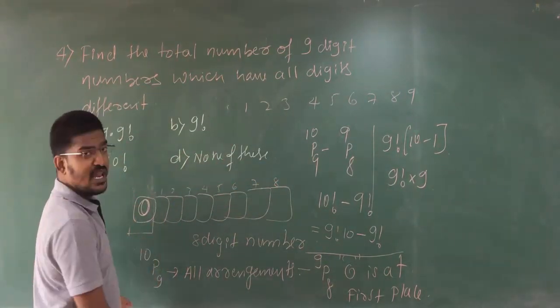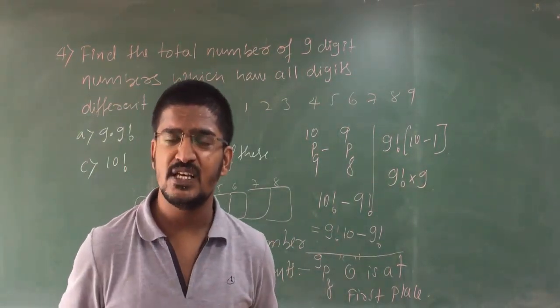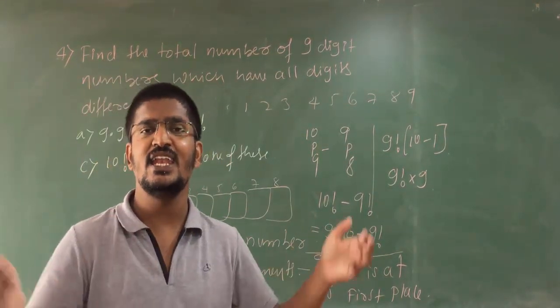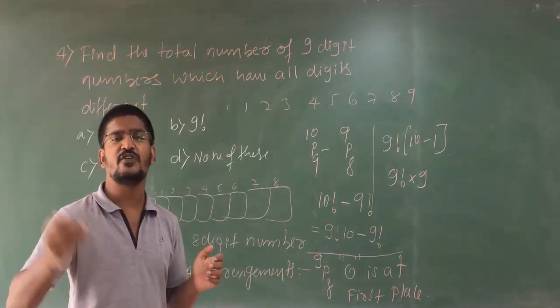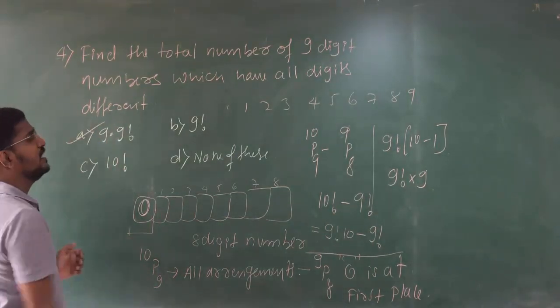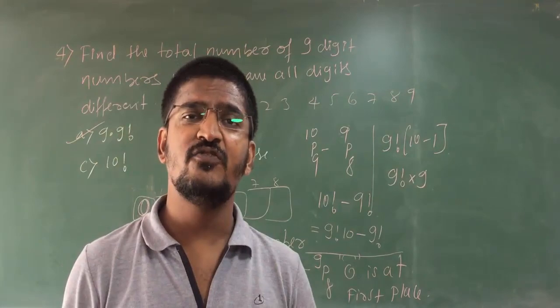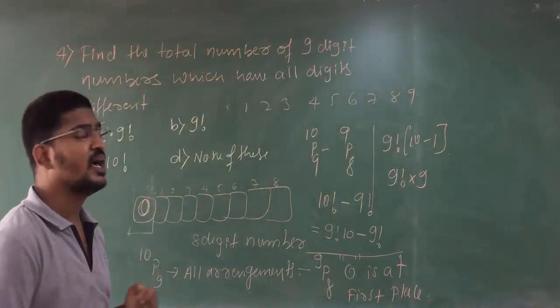So from the total number of arrangements, remove 0 at the first place so that you get 9-digit numbers which are different from each other. Therefore your answer is 9 into 9 factorial.